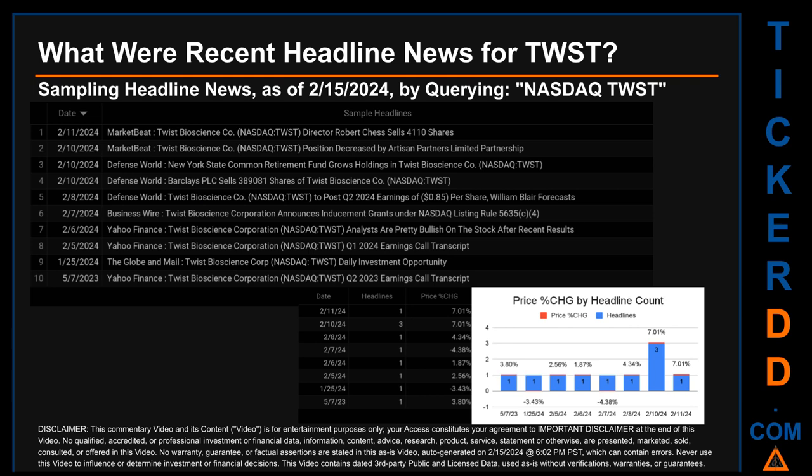The latest publication date of Sunday, February 11, 2024, was actually the day with the highest percentage change in price. It saw a price jump of 7.01%.